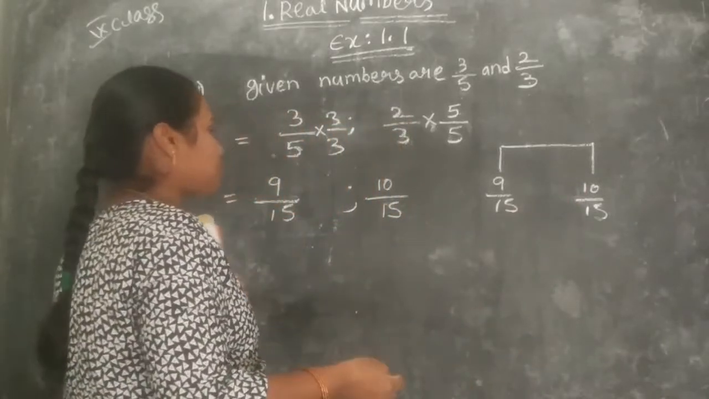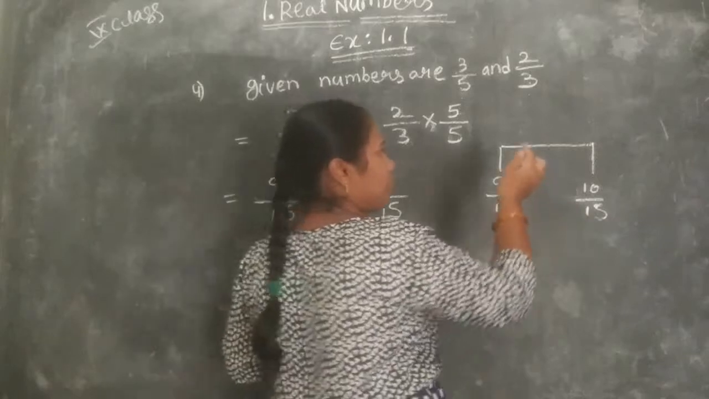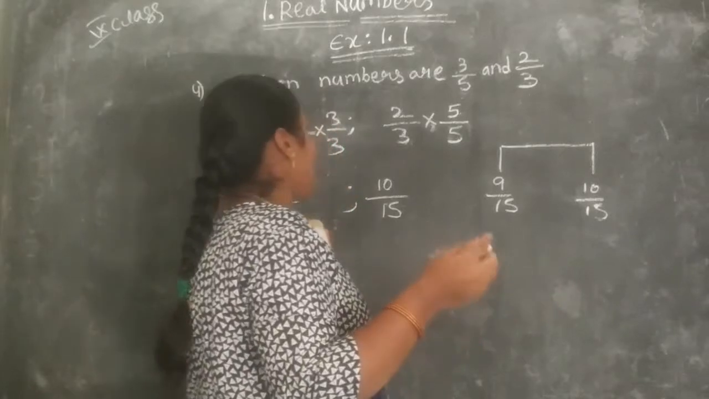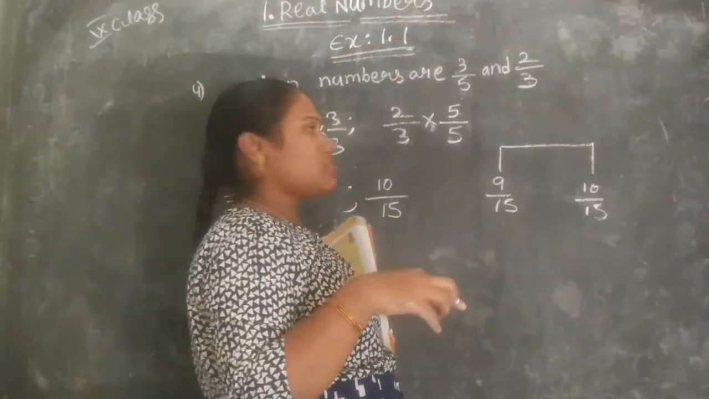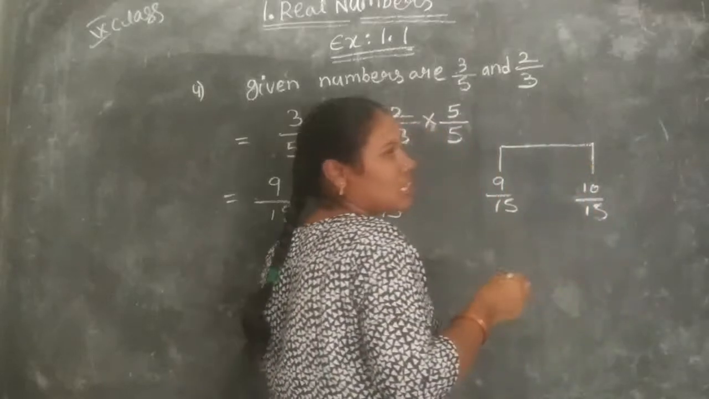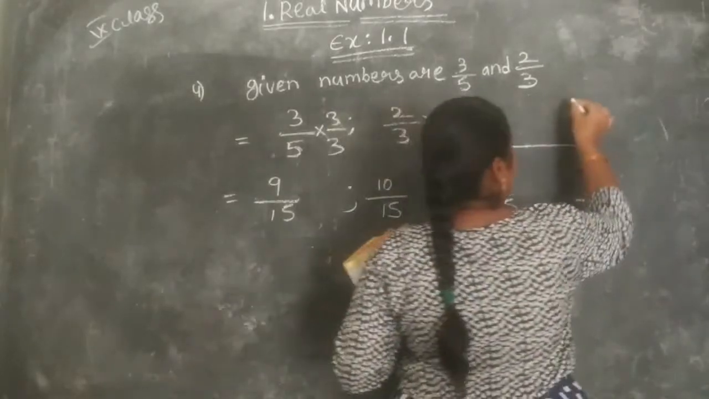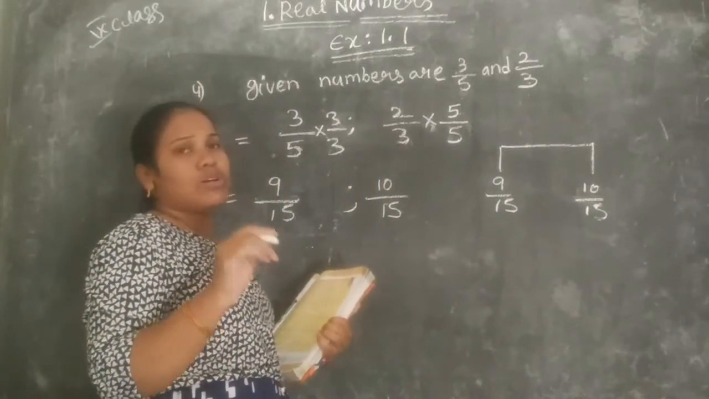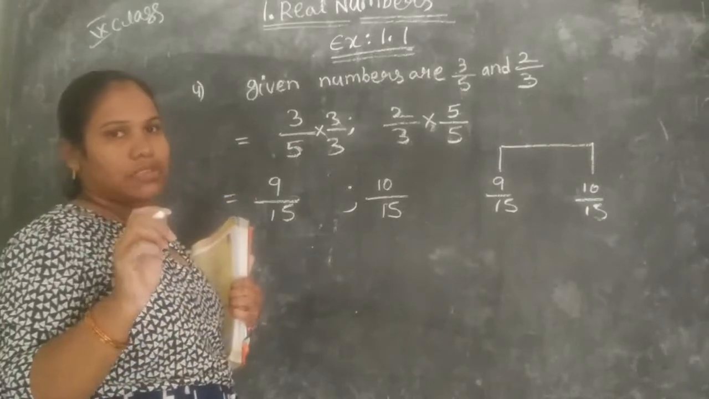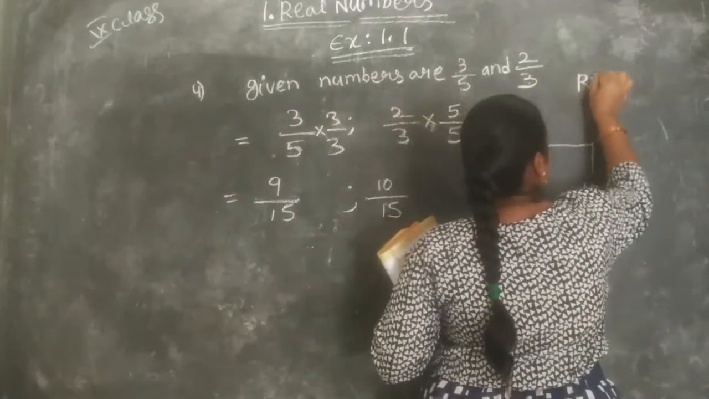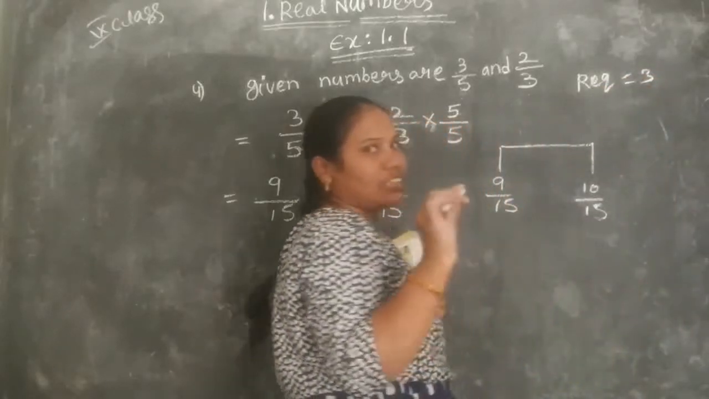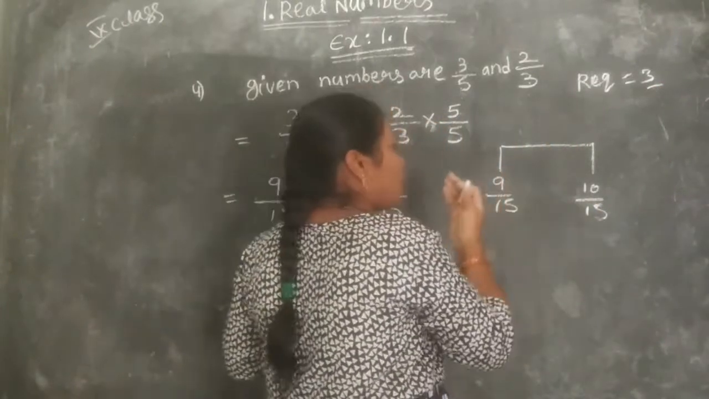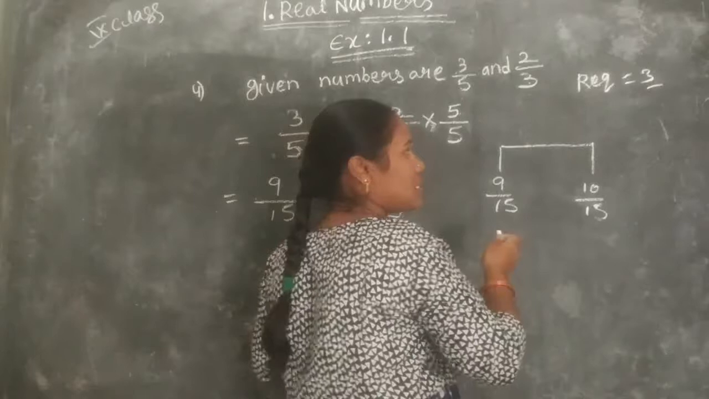So I am telling one trick for this sum. If they ask to insert some numbers, this formula will be applicable for all that type of problems. So what is the question first? Insert 3 rational numbers. So we have to find 3 rational numbers. What is required? Required is 3. So what is the process for this?